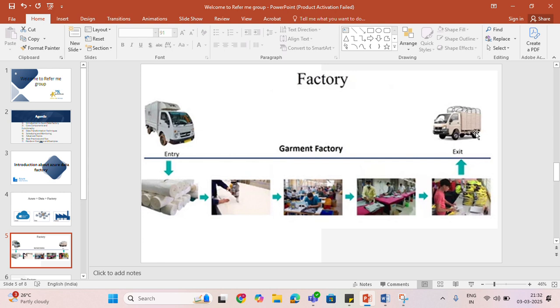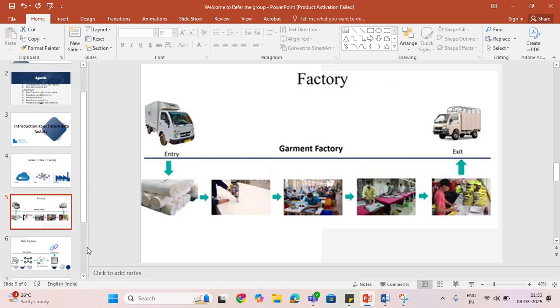After that, again it will move to the vehicle. In ADF, it will go to the linked service. After the linked service, it will go to Power BI. In the garment factory, after packing and the final steps, it will go to some other shops for customers. So this is the best example for ADF. Our ADF will work in a similar way, guys. Just keep in mind how a garment factory works, our ADF works the same.